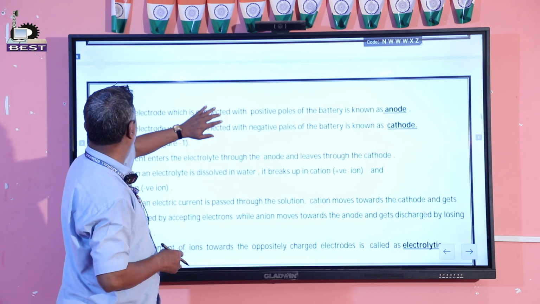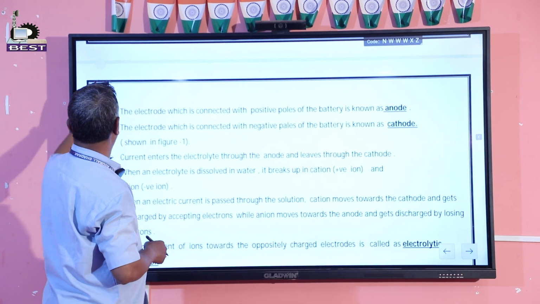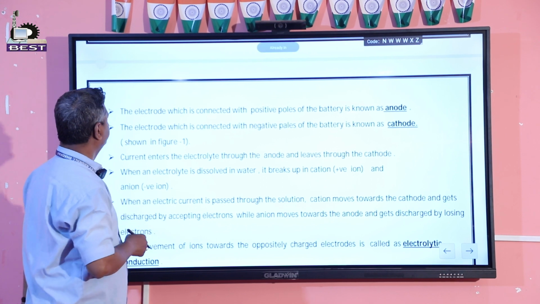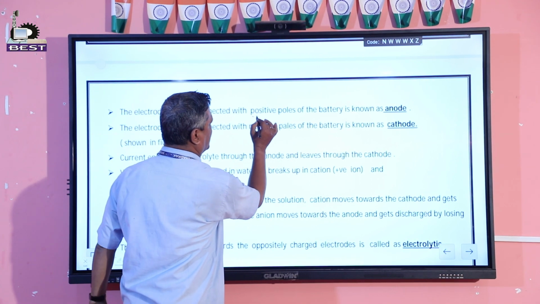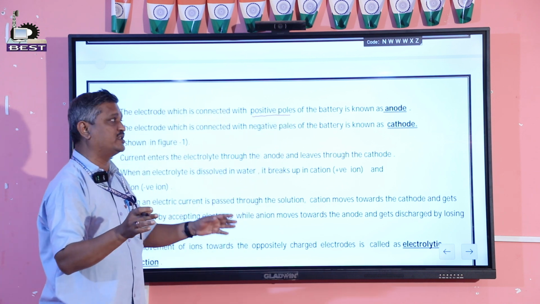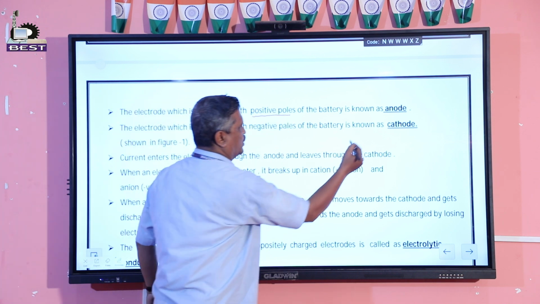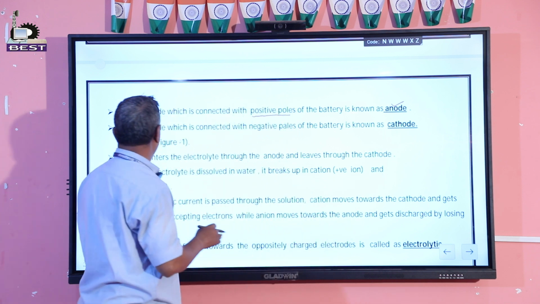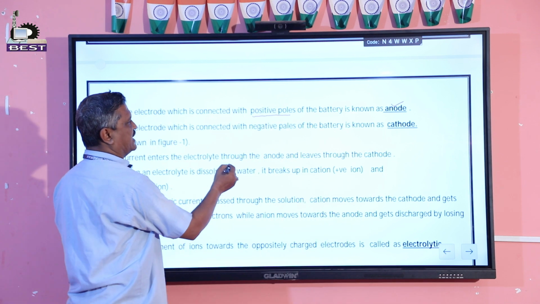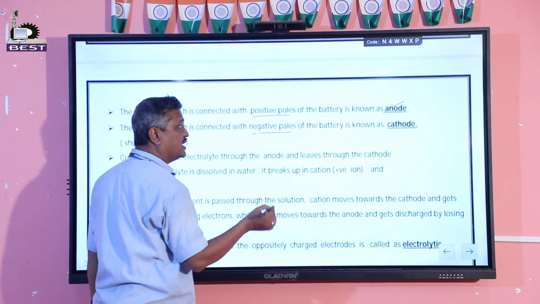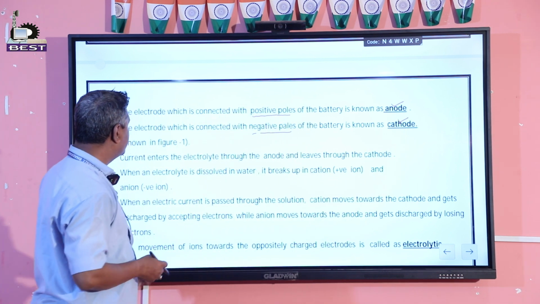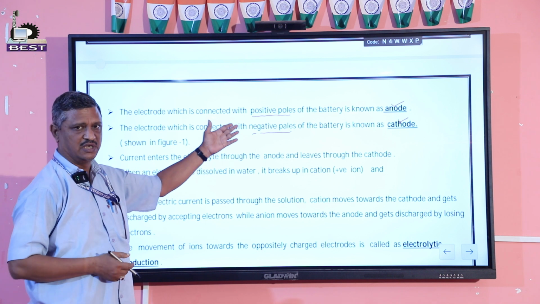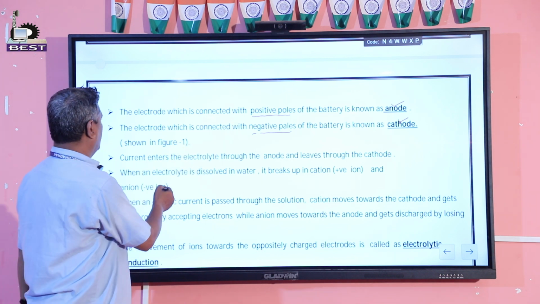Now I am going to the electrode. The electrode which is connected to the positive terminal of the battery is known as the anode. The electrode which is connected to the negative terminal of the battery is known as the cathode.